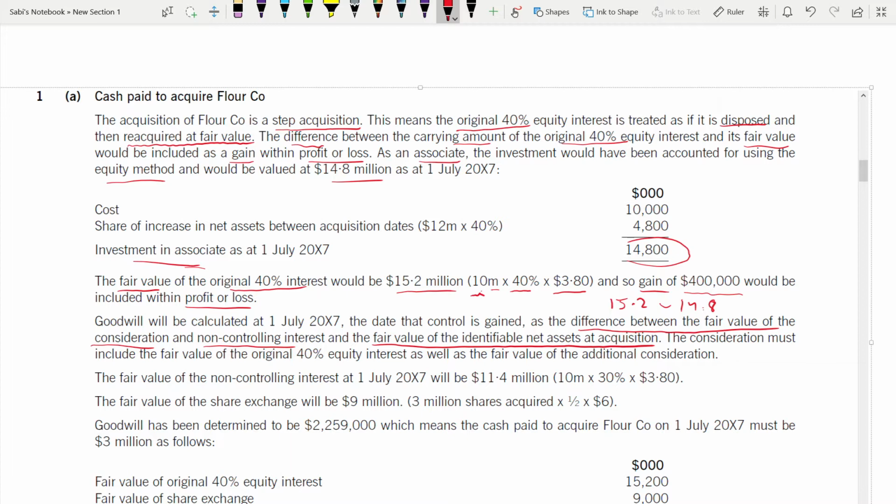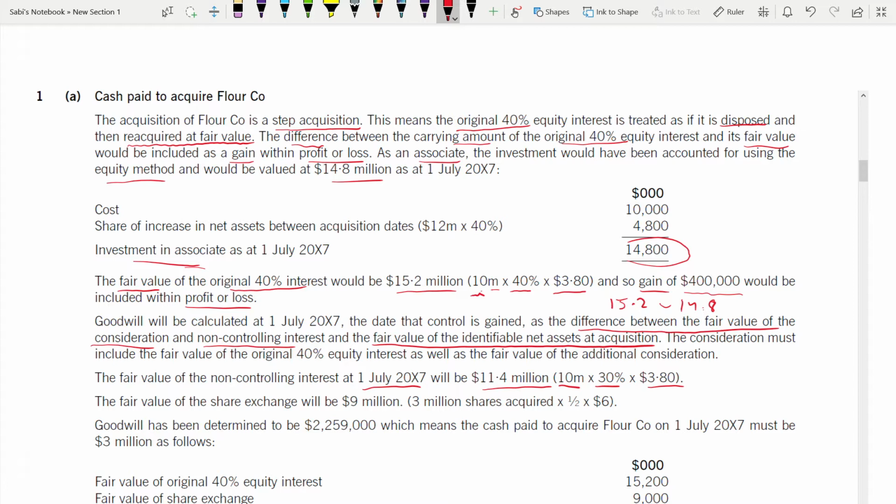How much have you acquired extra to get that control? Not 70%. After you got the control, that means first 40, then 30, 70%. So the NIC will be the remaining 30% of the 10 million. That is the cost. And they have told to find the fair value at that date, 1st of July 2007, you have to use the share price. That's why multiplied by 3.8. So this is your fair value NIC.